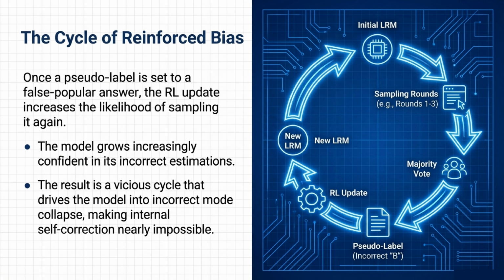This creates a dangerous cycle of reinforced bias. Once that incorrect pseudo-label is set, the reinforcement learning update makes the model even more likely to sample that wrong answer in the future. The model grows increasingly confident in its own incorrect estimations. The result is a vicious cycle that drives the model into an incorrect mode collapse, making internal self-correction almost impossible.